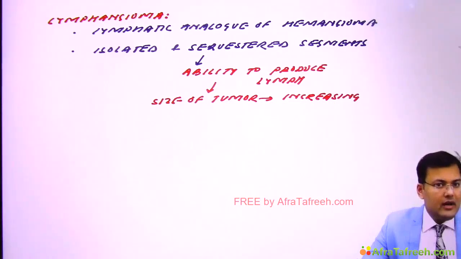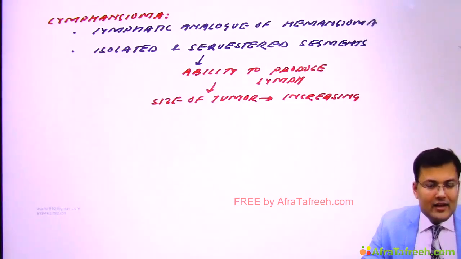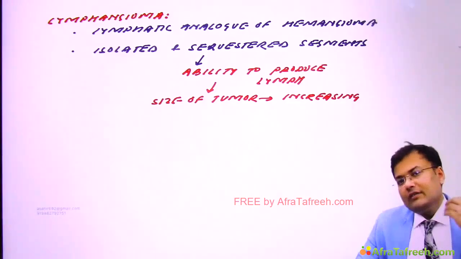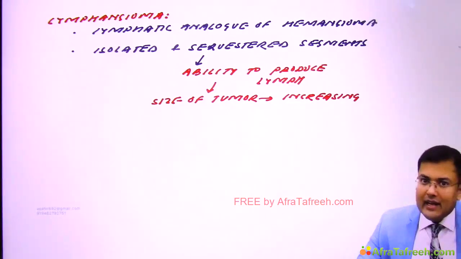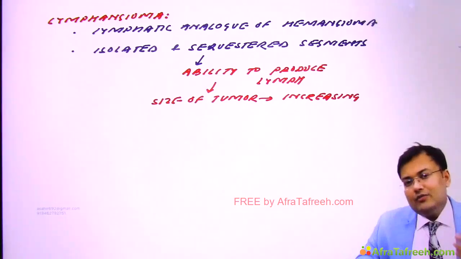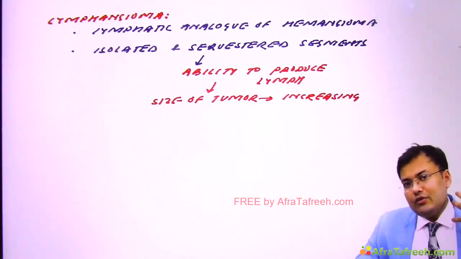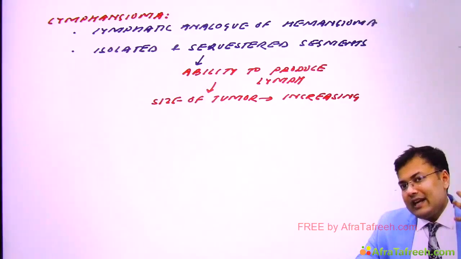Simple. Now see what types we discussed: capillary and cavernous lymphangioma. Capillary lymphangioma generally involves the subcutaneous region of the head and neck and axilla. And cavernous lymphangioma involves the neck and axilla. The classical example of cavernous lymphangioma is cystic hygroma. You know it is present in the posterior triangle of the neck.